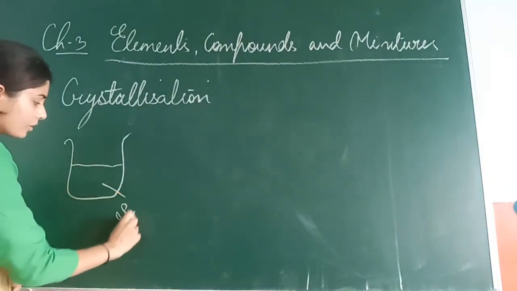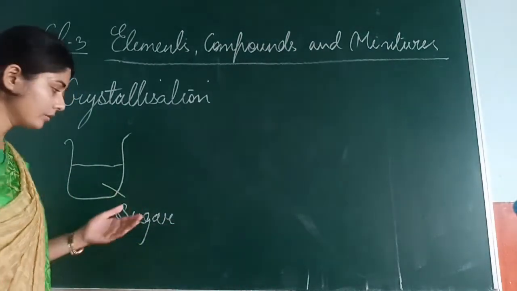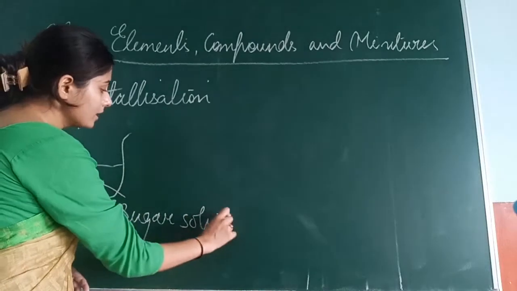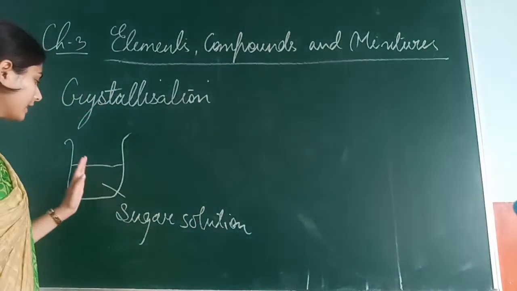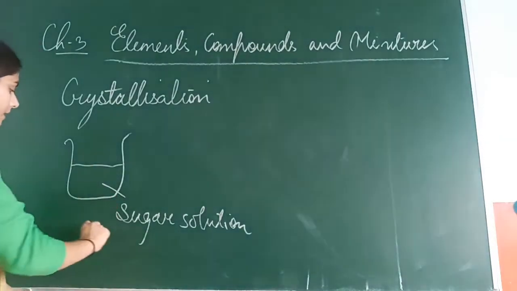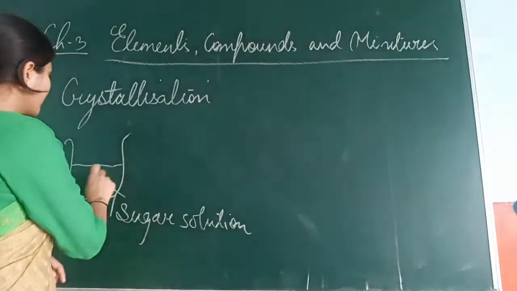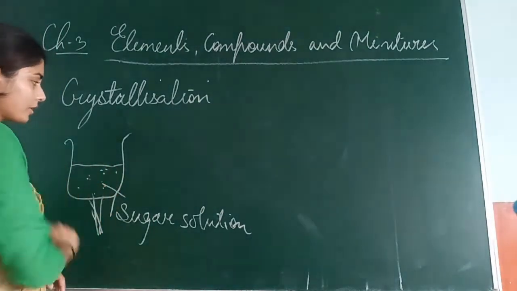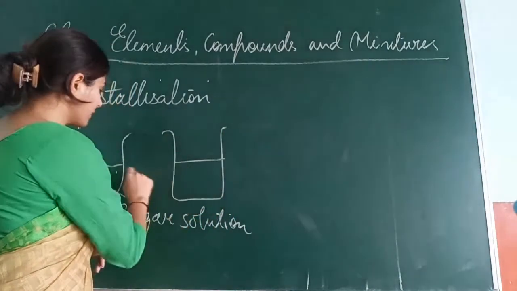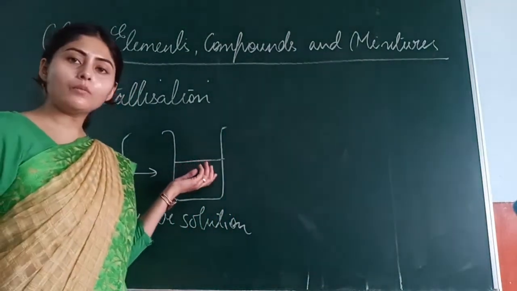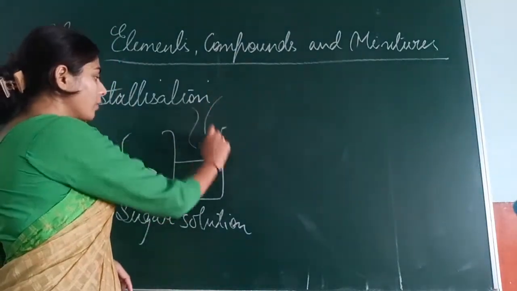Sugar solution means sugar and water are there. So you have to take this sugar solution, in which water and sugar are there. Start giving heat to this sugar solution. What you will see is that the maximum water of this sugar solution will evaporate and go into the atmosphere.